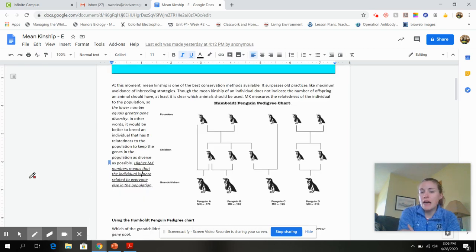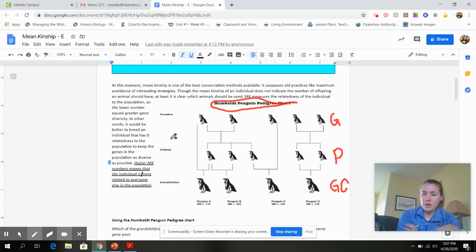If we look down at the modified pedigree down below, we have our Humboldt penguin pedigree chart right here, and I still am not good at circling things. It's going to be okay. All right, so here we have the first generation, so these would be like the grandparents. So let's put a G there. These would be parents, and these down here would be the grandchildren. The little grandchildren penguins. That's you guys.